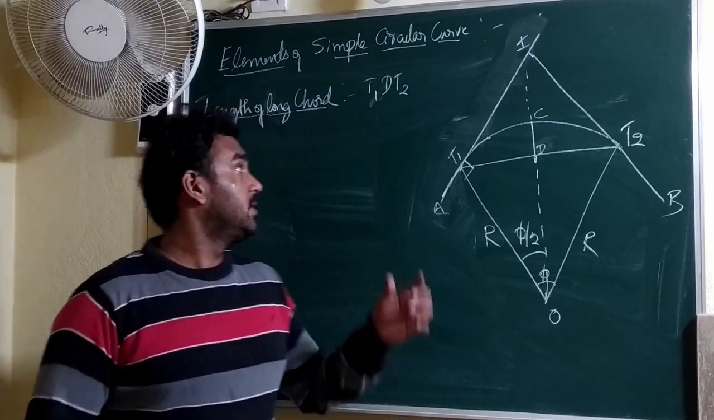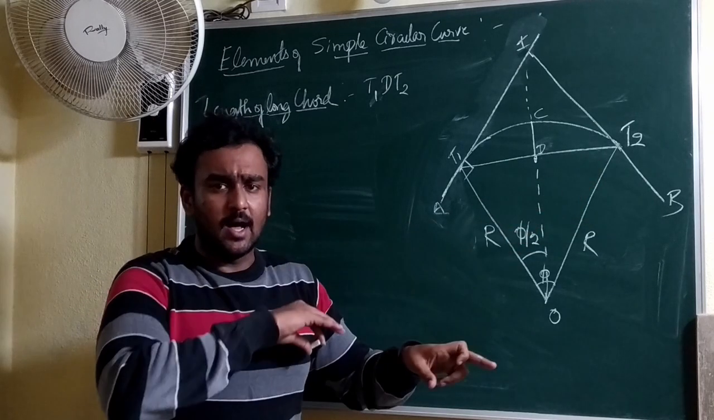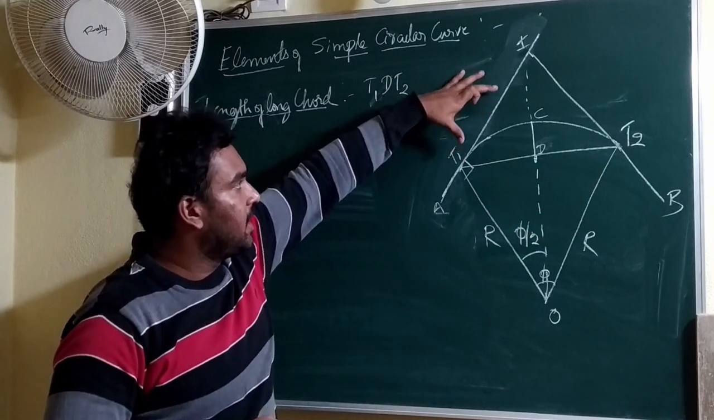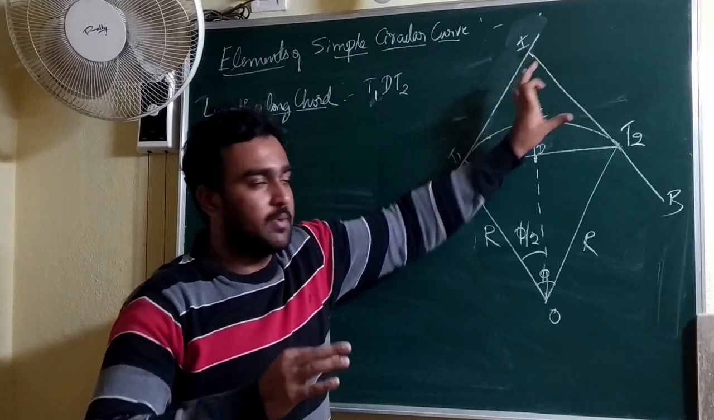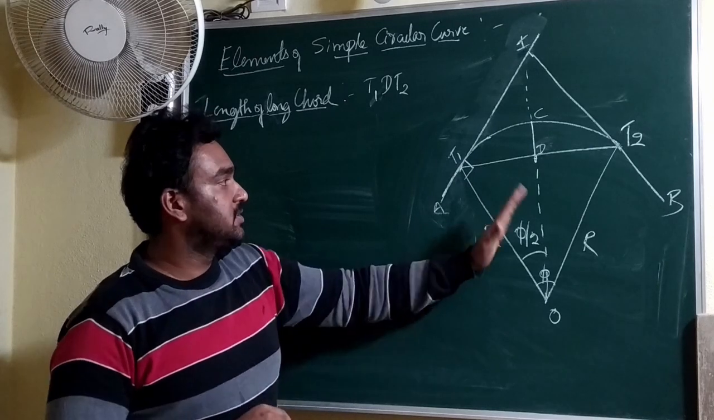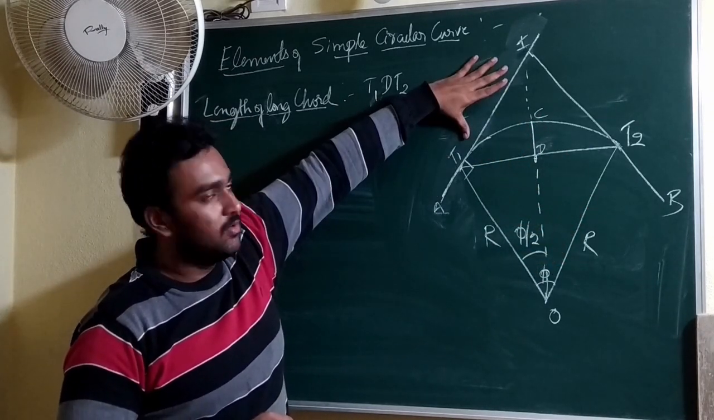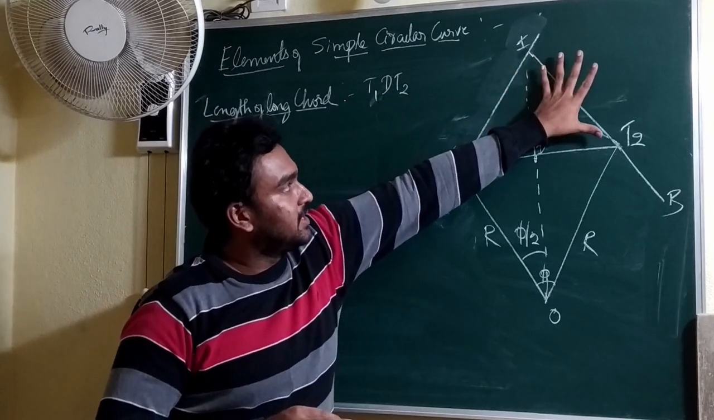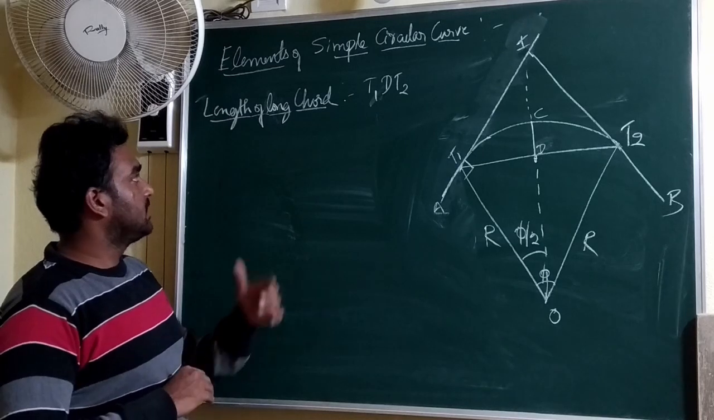So the very next element is the length of the long chord, that is T1T2. In the last element, that is tangent length, I only mentioned T1I, but T2I is also the same, because it is a constant radius. You remember that, as it is a simple circular curve, the radius will be constant. If you find any one tangent length, it is enough, because the other tangent is also of the same length. So let us come to this element, the length of long chord.